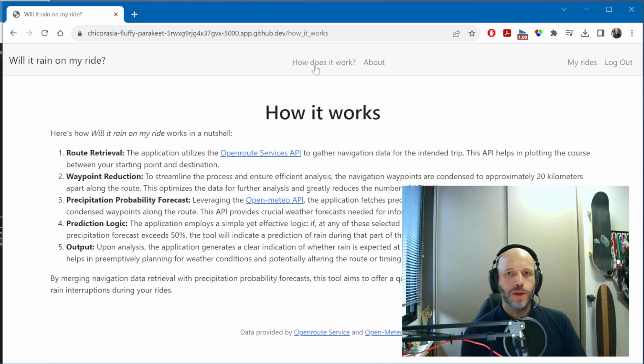Then the navigation waypoints are condensed to approximately 20 kilometers apart along the route. This will optimize the data and diminish the number of calls to the Open-meteo API for fetching the precipitation probability forecasts. Then it applies a very simple prediction logic. If at any single point along my route there's over 50% chance of rain, it will indicate a prediction of rain.